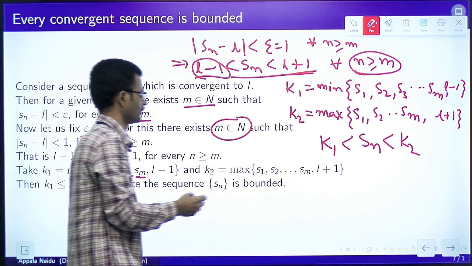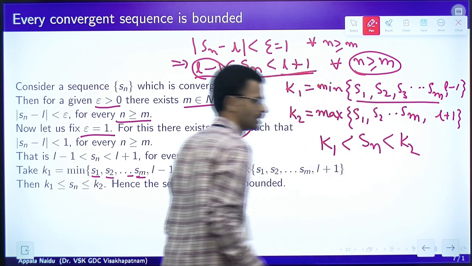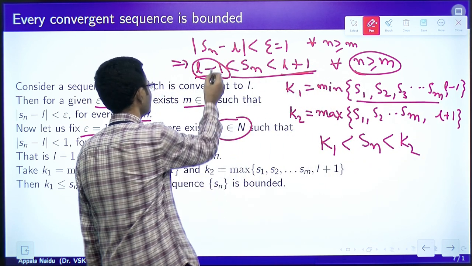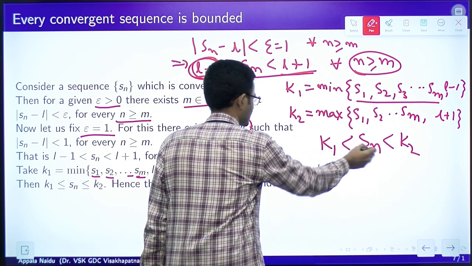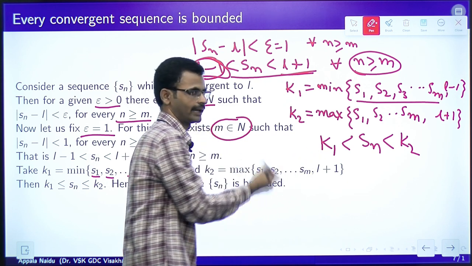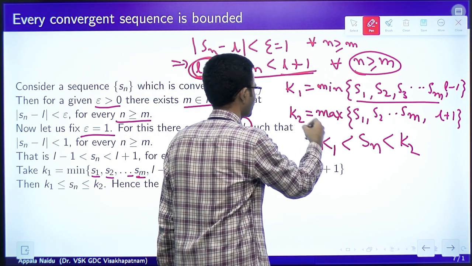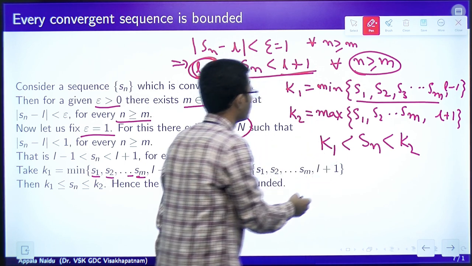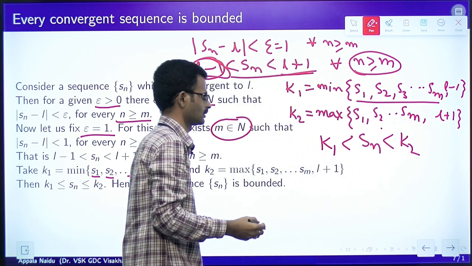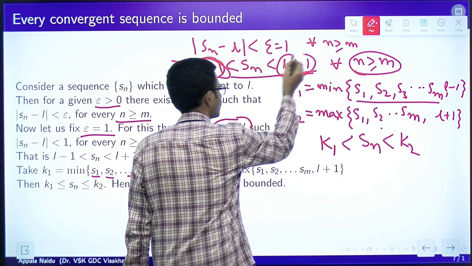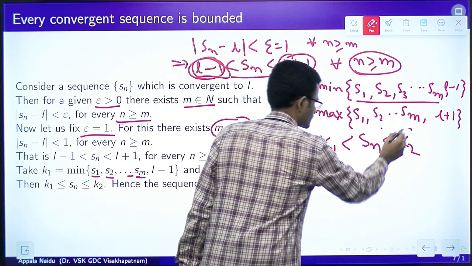For n greater than or equal to m, this happens. For the other cases, we have taken the minimum value from S1 to Sm along with its lower bound. Because of that, Sn cannot come below K1. Similarly, since we have taken K2 as the maximum value of S1, S2, up to Sm and the upper bound, Sn cannot exceed K2.